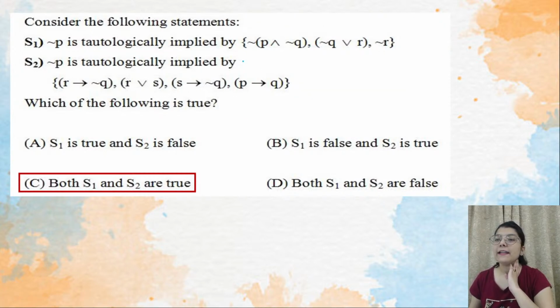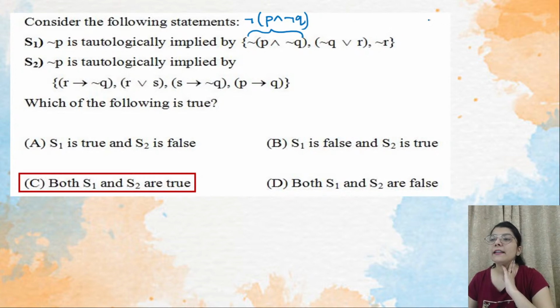So what you will get, if I take this S1, if we look at this premise, they have negation outside and then they have P and negation Q. So if you solve this, you will get negation P, or, because and will convert to or, and you will get Q. Then we have negation Q or R, and we have negation R. Now try to solve this.